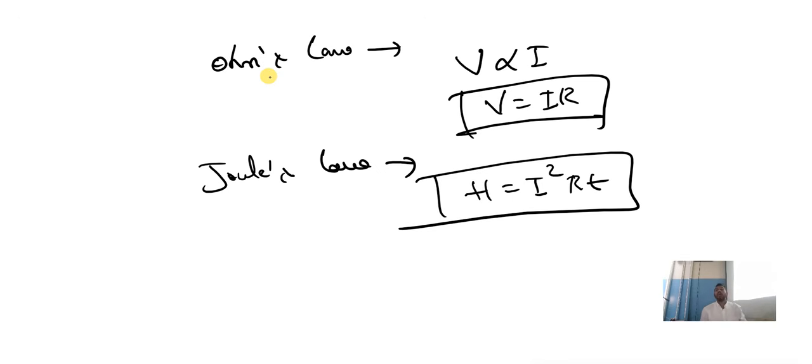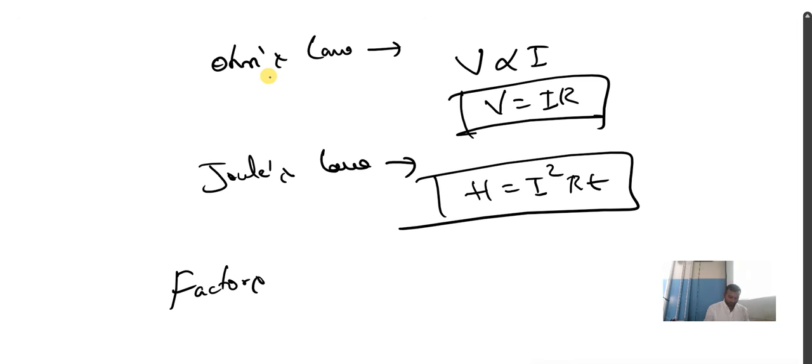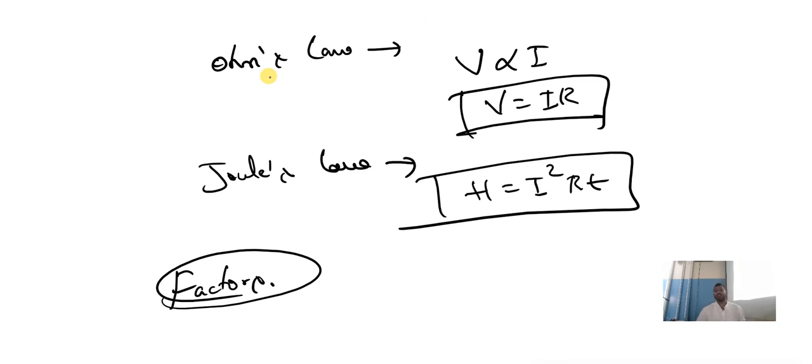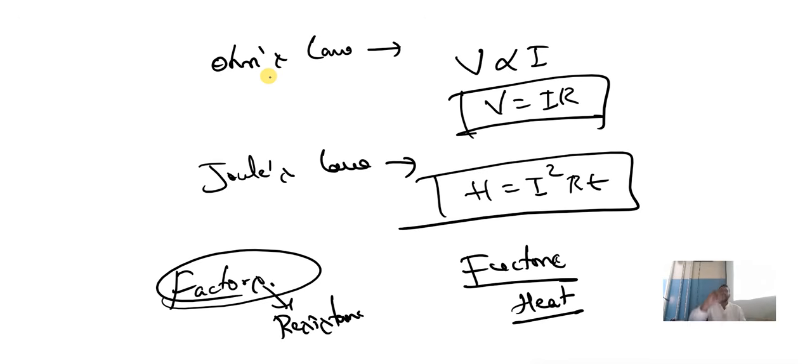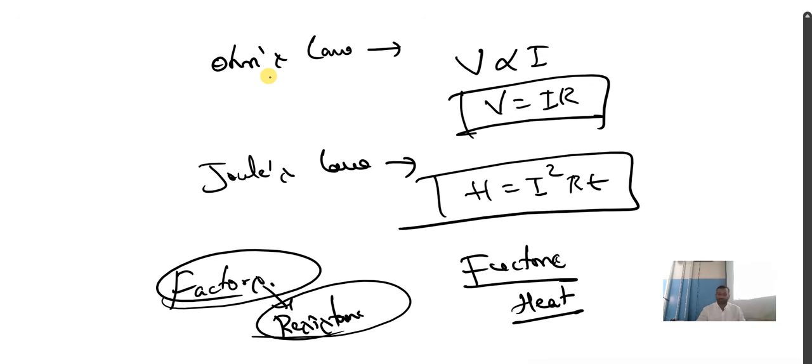And the heart of this chapter is the factors. Write the factors on which the resistance of a conductor depends. That is one question. One more question: write the factors on which the heat supplied to a conductor depends. Here we have resistance, here we have heat.